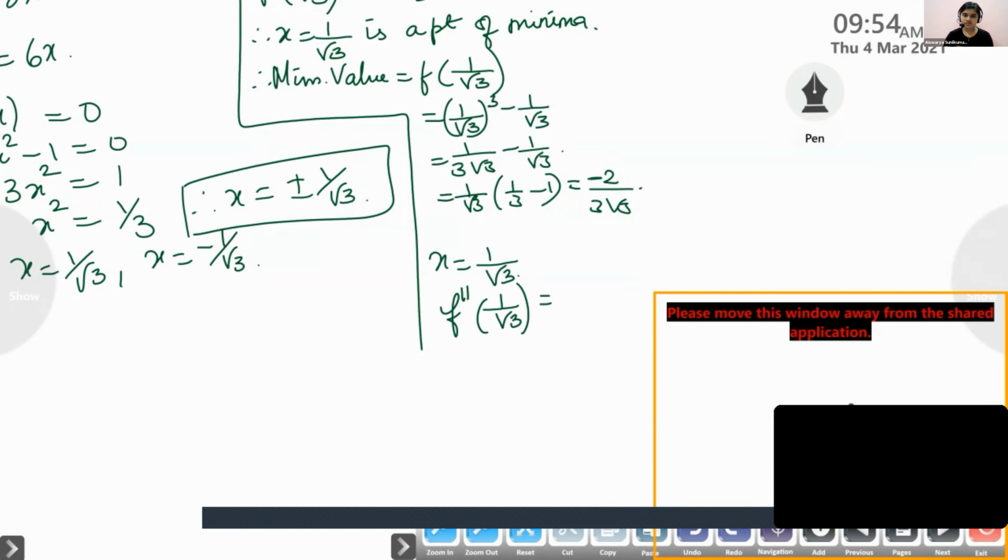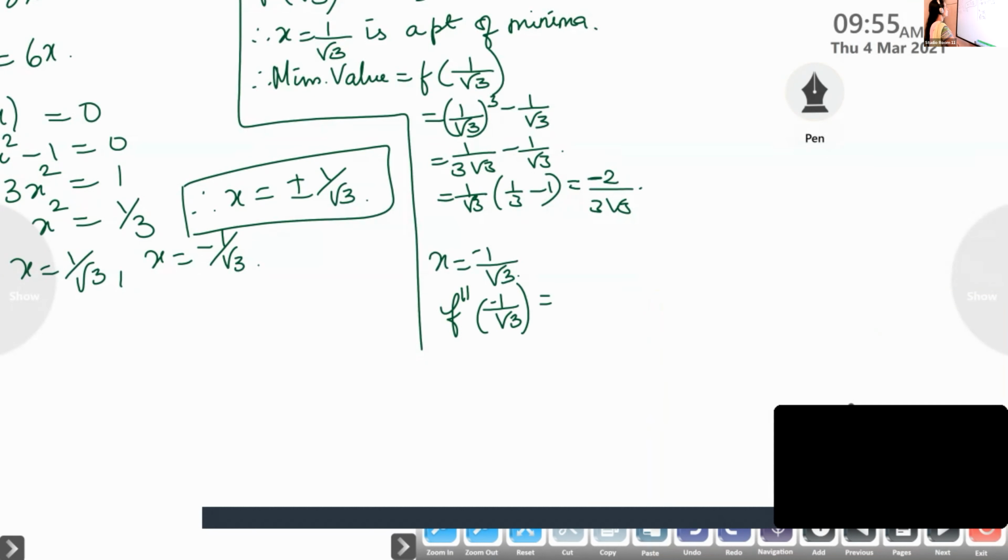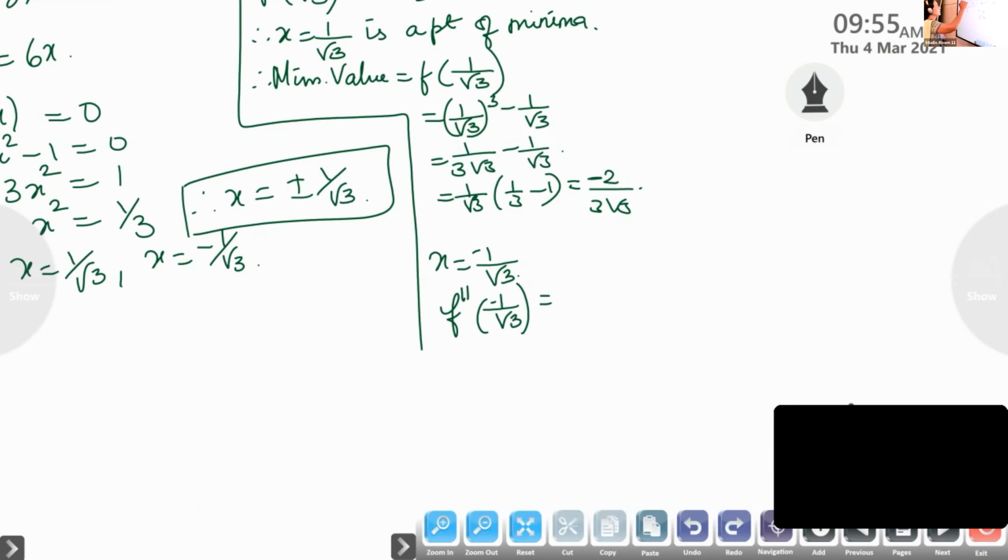And x is equal to negative 1 by root 3. Okay, at the beginning we took out. Then f double dash of minus 1 by root 3, is it positive or negative? Both the values you have to consider. What are the values you are getting for x? That one you substitute in f double dash and you have to check whether it is positive or negative. So in the beginning we put x is 1 by root 3. So here you put x is minus 1 by root 3.